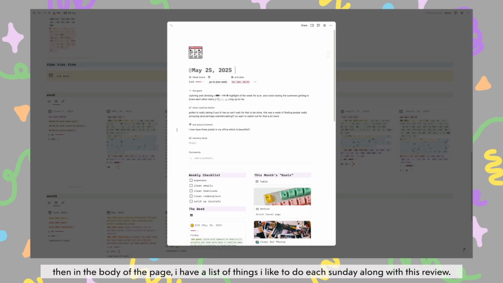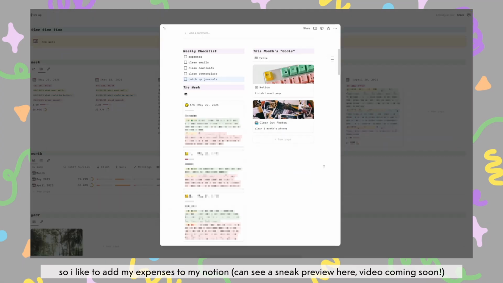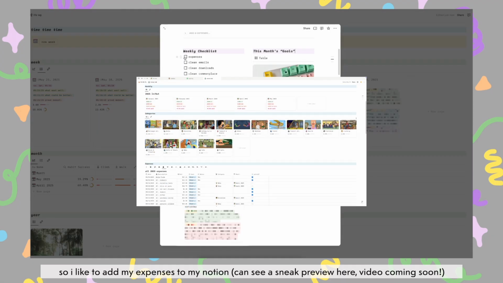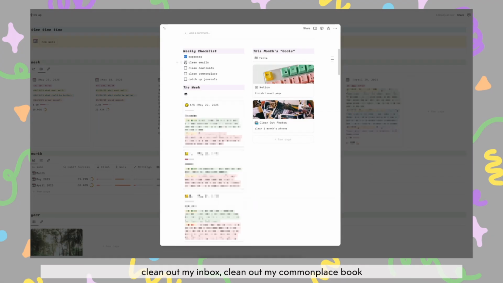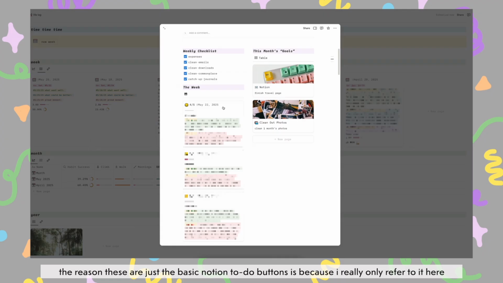Then in the body of the page, I have a list of things I like to do each Sunday along with this review. So I like to add my expenses to my Notion. You can see a sneak preview here, video coming soon. Clean out my inbox, my downloads folder, clean out my commonplace book, and then catch up on any journaling I haven't done. The reason these are just the basic Notion to-do buttons is because I really only refer to it here. If I forget it, I forget it. I'll do it next week. So I don't really need to incorporate it into my task log as a recurring task. It's just nicer to have it in this page.